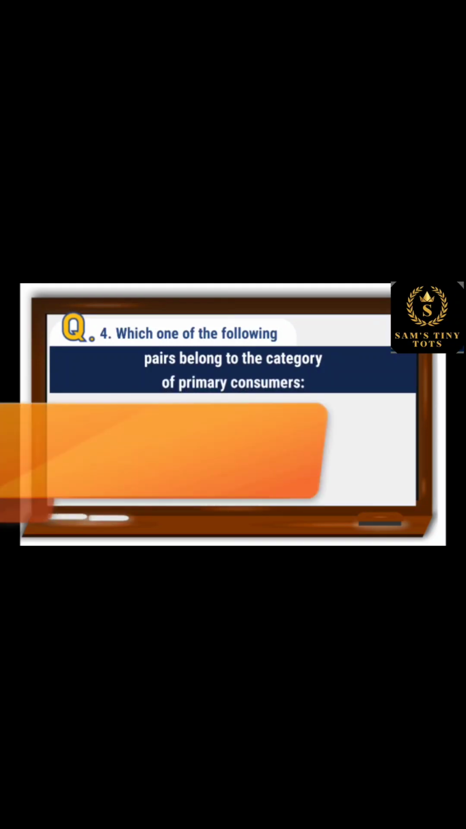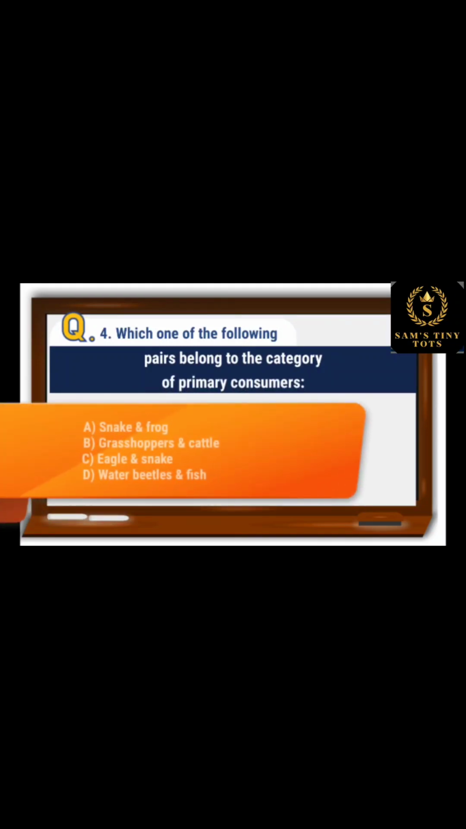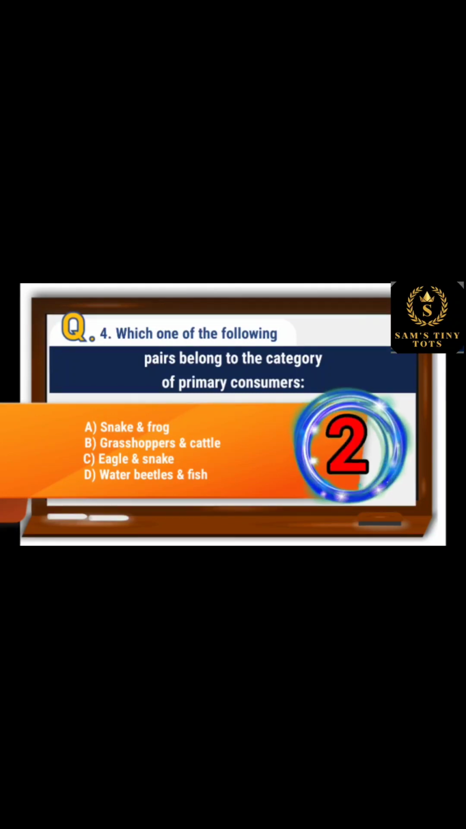4. Which one of the following pairs belong to the category of primary consumers? Option A, snake and frog; option B, grasshopper and cattle; option C, eagle and snake; and option D, water beetles and fish. And the correct option is option B, grasshoppers and cattle.